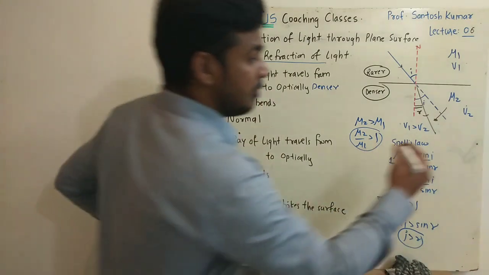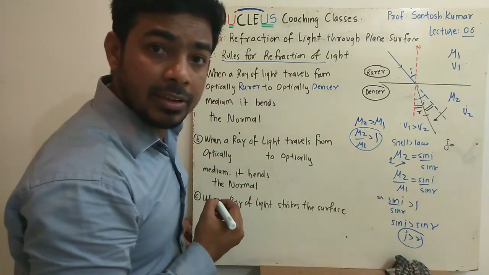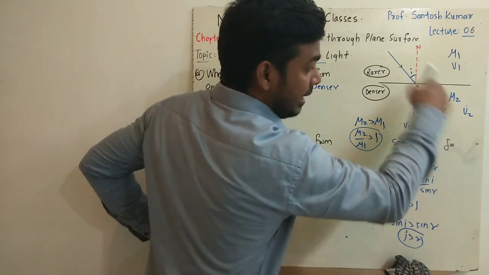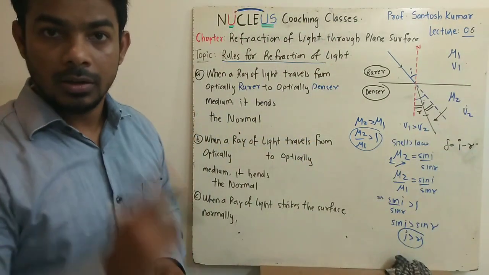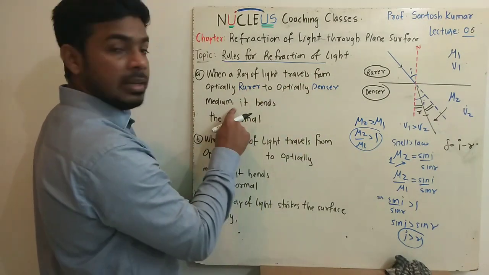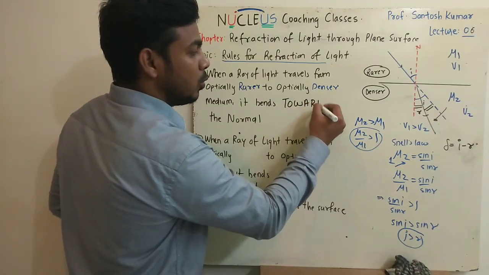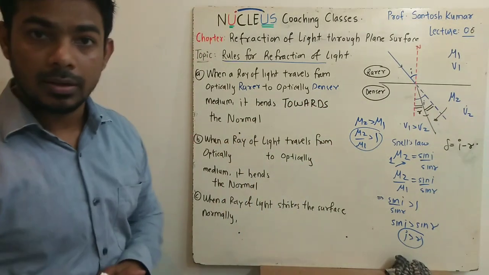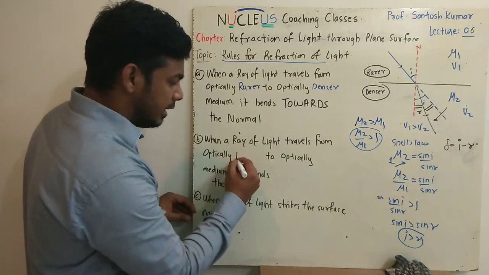Now in this case, if I talk about the angle of deviation, this will be the angle of deviation. So numerically, the angle of deviation will be i minus r. So remember, when a ray of light travels from an optically rarer to an optically denser medium, it bends towards the normal.